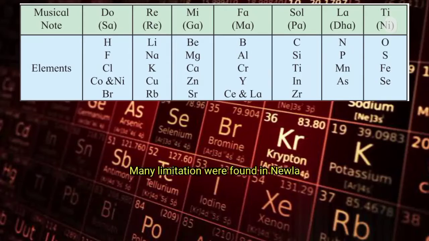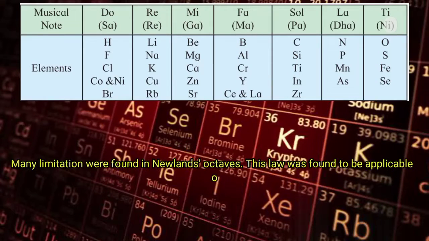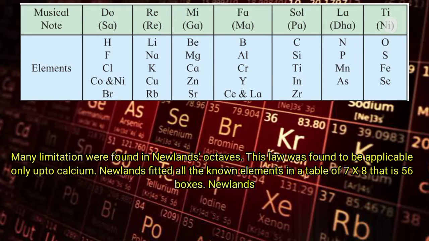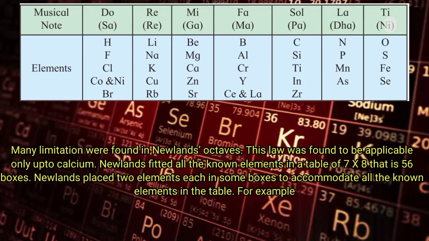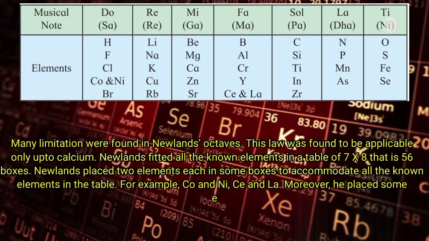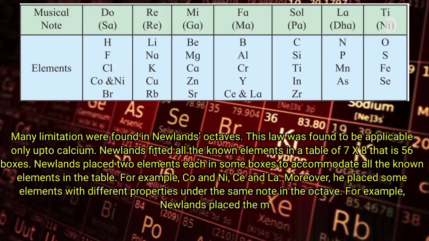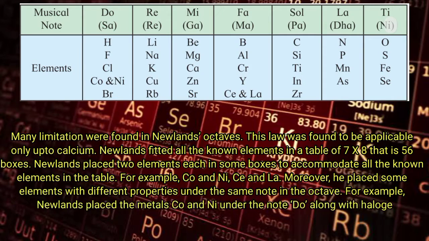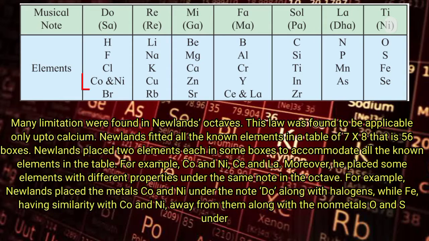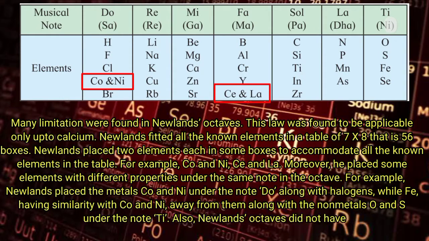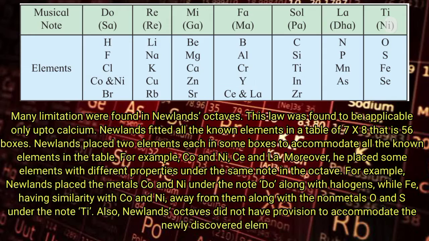Many limitations were found in Newland's octaves. This law was found to be applicable only up to calcium. Newlands fitted all the known elements in a table of 7 into 8, that is 56 boxes. Newlands placed 2 elements each in some boxes to accommodate all the known elements in the table. For example, copper and nickel, cerium and lanthanum.